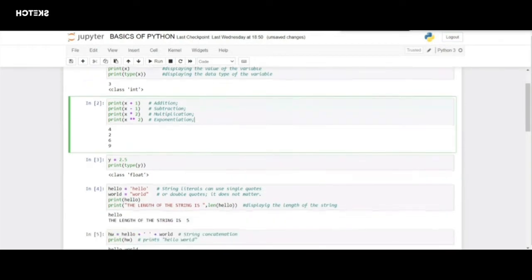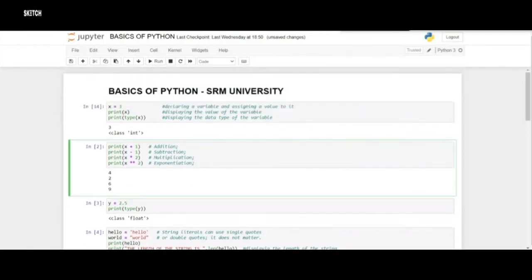Now coming to the arithmetic operations, here we have already declared x as 3, right? So in order to add it to any other number, we just have to use the variable, the plus operator, which is the arithmetic operator, and we need to specify what value is to be added to the variable. So here we are performing addition. We are adding x plus 1, and in the next line, to demonstrate the subtraction, I am using x minus 1.